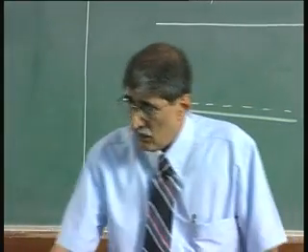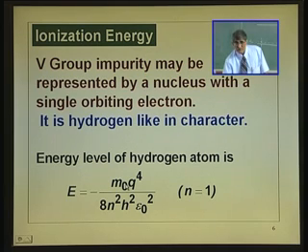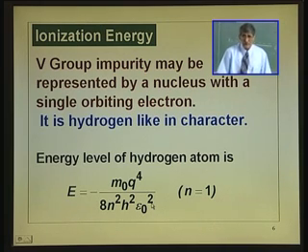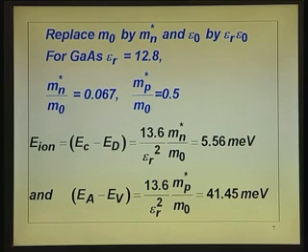So, now what you should do here is replace that m naught by effective mass. People have computed that, and then this epsilon 0 you replace by epsilon r epsilon 0, where epsilon r is the relative dielectric constant. That is what is put here.